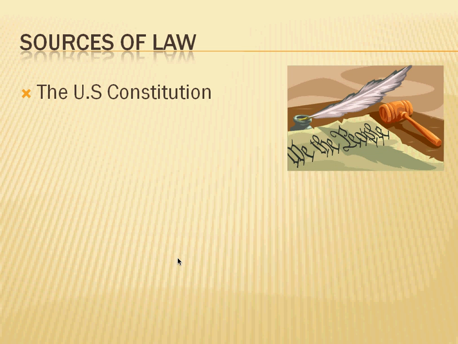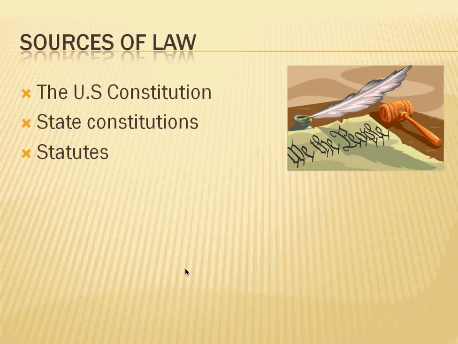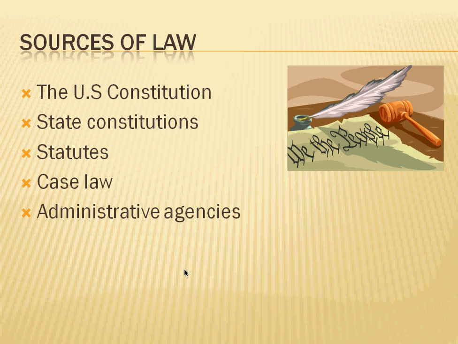Laws that govern our lives and protect our rights come from many sources. The following slides will give you the information you need to fill in the chart by question number 3. We have 5 main sources of laws. The first one is the U.S. Constitution. Next is the state constitutions. Next is statutes, case law, and administrative agencies.